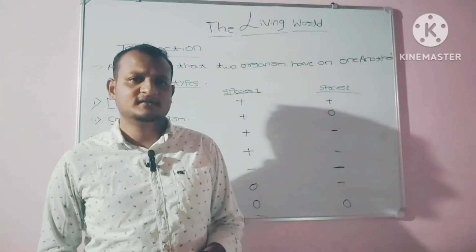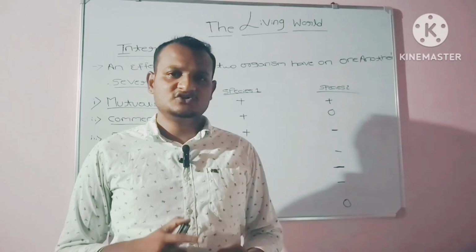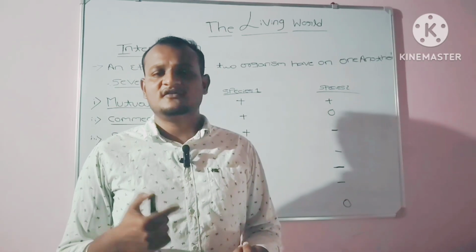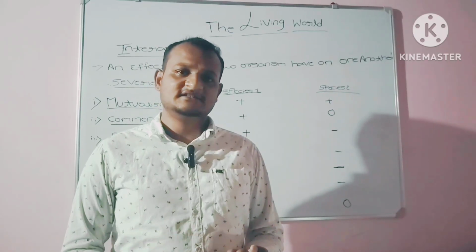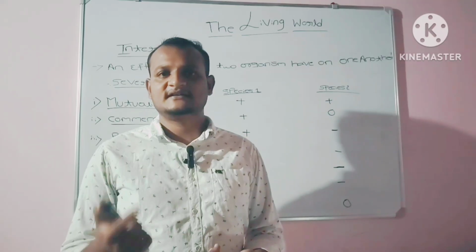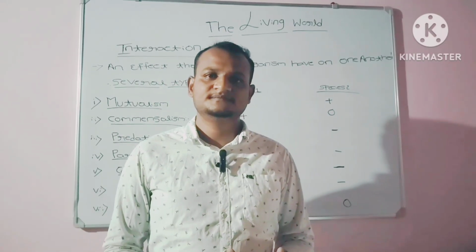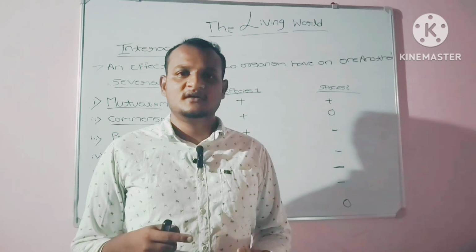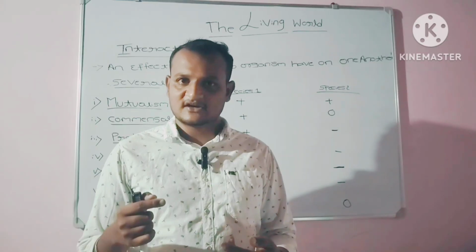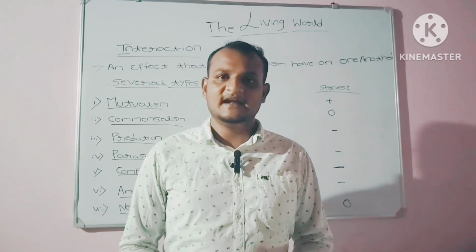We have finished totally 5 characteristics. First one is growth, second is reproduction, third is metabolism, fourth is consciousness, fifth is interaction. Out of these 5, only 3 are the defining characteristics of a living organism, namely metabolism, consciousness, and interaction. Growth and reproduction are not the defining characteristics of a living organism. With this, I will end today's class.